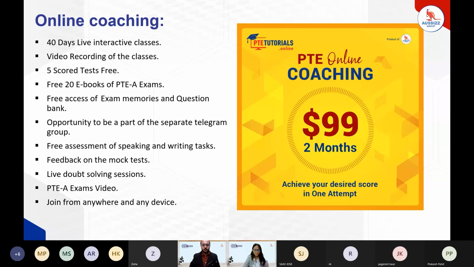Over here you can see that there is an opportunity to be part of a separate Telegram group. For each group coaching batch, there is a separate group. So you can be a part of it and ask the trainer the questions which you have. You can also receive the free assessment of the speaking and writing tasks. Usually students need expert guidance and assessment in terms of speaking and writing, because there are lots of things involved. Once you start referring to the free sample questions, you will have a fair understanding of it.